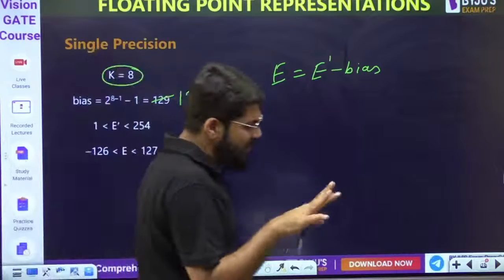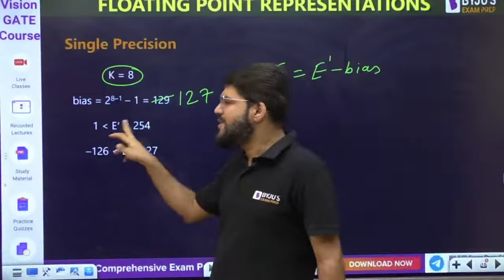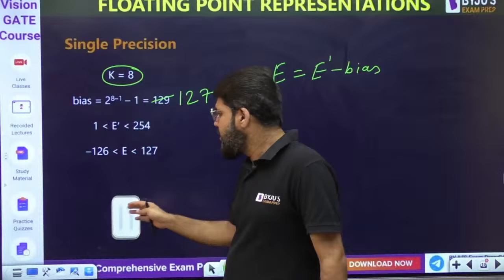So you should remember the range of E dash. Then E you can automatically calculate. The range of E dash is 1 to 254. Or the range of the actual exponent is minus 126 to 127.